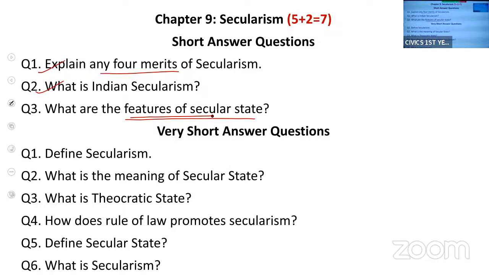Okay. Then in VSAQs, we have define secularism, meaning of secular state. What is a secular state? Then theocratic state. What is theocratic state? And what is rule of law? Equality before law. It promotes secularism. And define secular state and what is secularism. These are the important questions from this chapter.